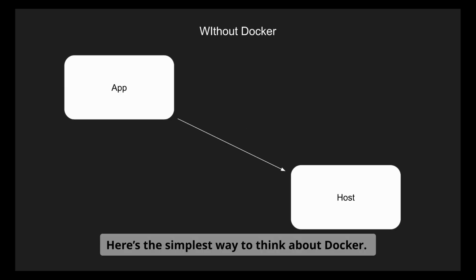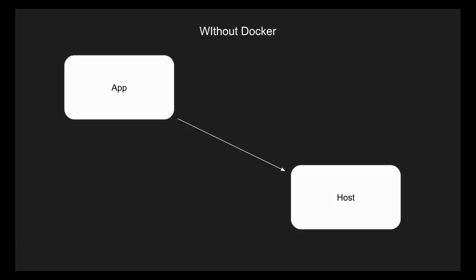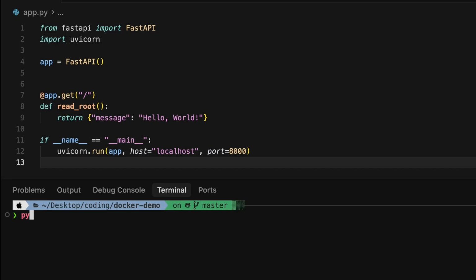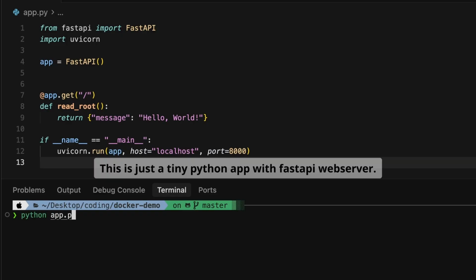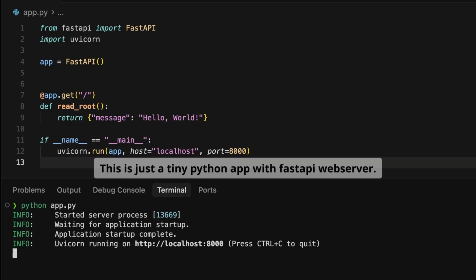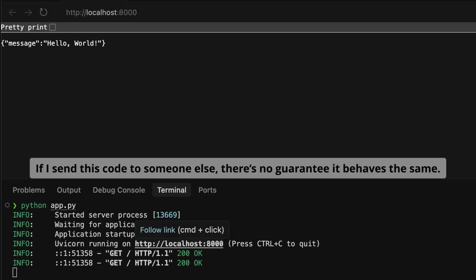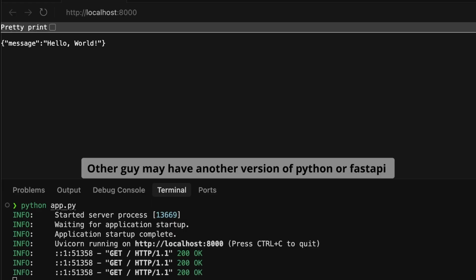Here is the simplest way to think about Docker. Normally, your app runs directly on your machine. This is just a tiny Python app with a FastAPI web server. Right now, this app is running directly on my machine, and that's the problem. If I send this code to someone else, there is no guarantee it behaves the same. The other guy may have another version of Python or FastAPI.